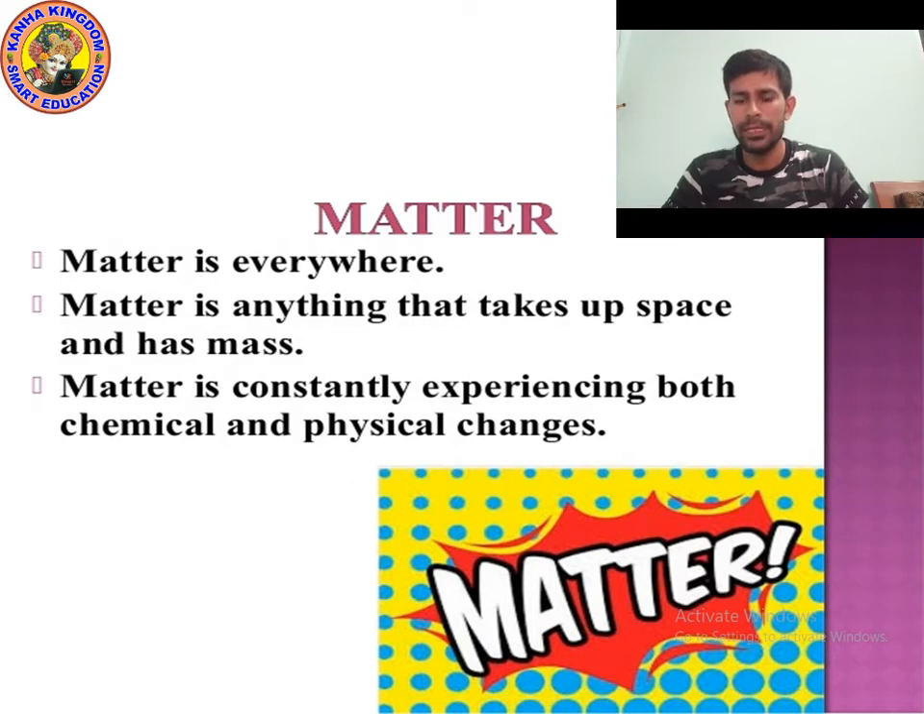So kids, remember, matter is everywhere. Matter is anything that takes up space and has mass. And what is the meaning of mass? Mass tells us how heavy or light an object is. Mass is always measured in kilogram. Matter constantly experiences both chemical and physical change. Even in our body, many chemical changes and many physical changes happen. Think yourself.